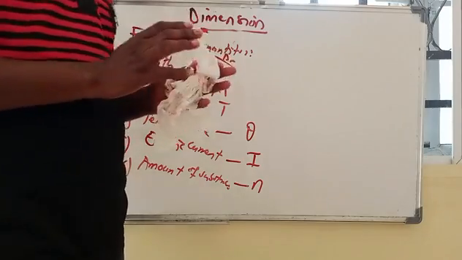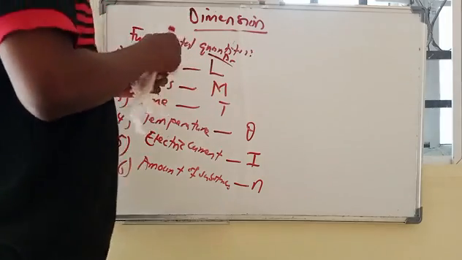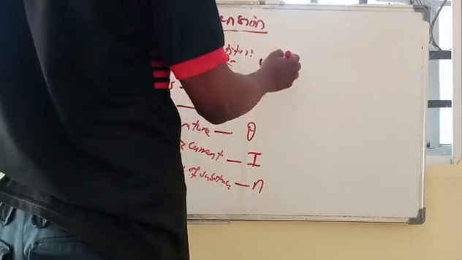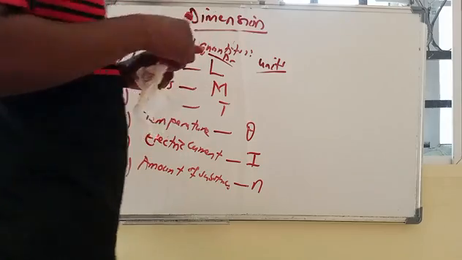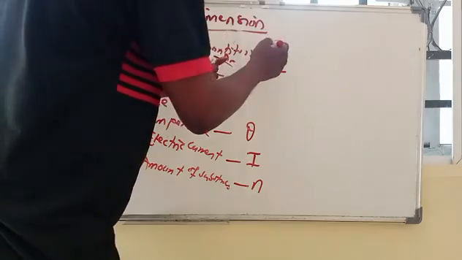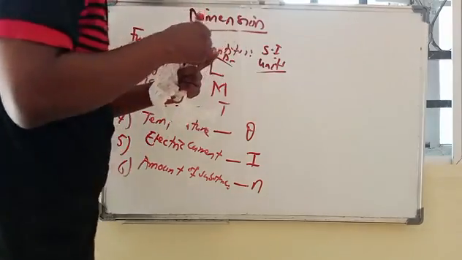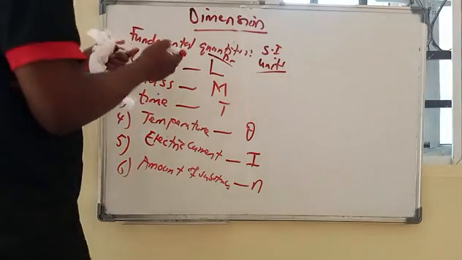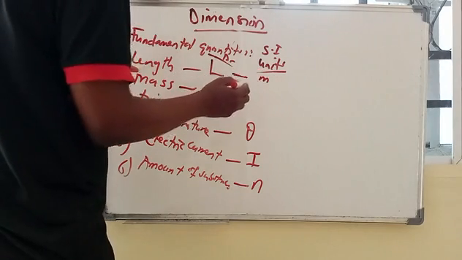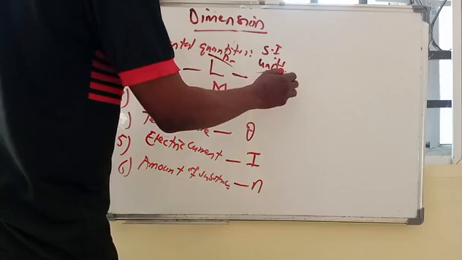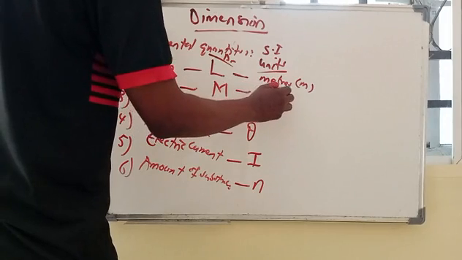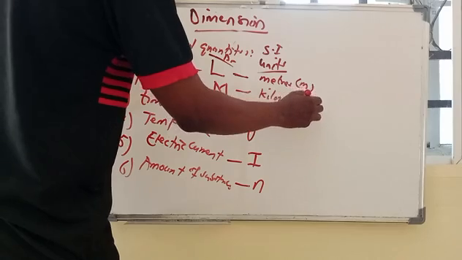You are not going to be much interested in the units, but if you must talk about them, units have two types. You have the SI unit, the International System of Units. Length is measured in meters. Understand? A mass is in kilogram, that is kg.